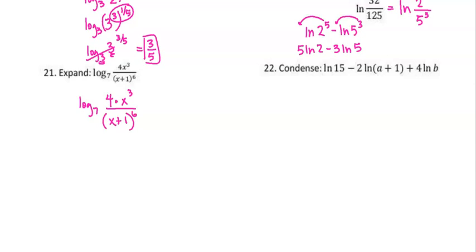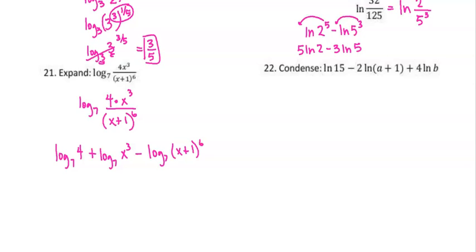Okay, first thing we're going to do is work with this multiplication. And we talked about earlier that multiplication changes to addition. So we're going to have log base 7 of 4 plus, and if we're expanding it, we have to write the log with each piece, log base 7 of x to the 3rd, and then division changes to subtraction, and you have to write the log with it because you're expanding it, of x plus 1 to the 6th.